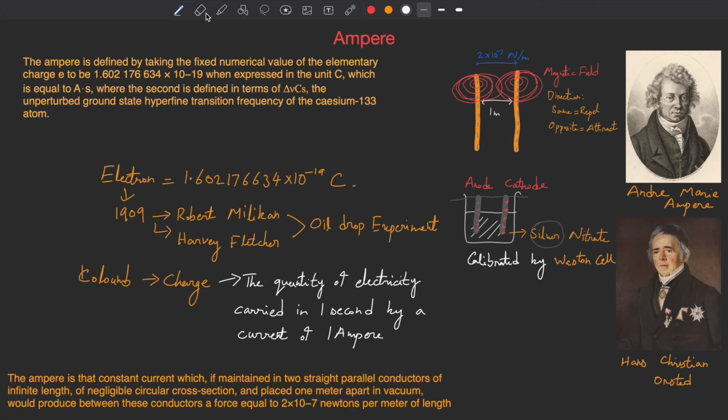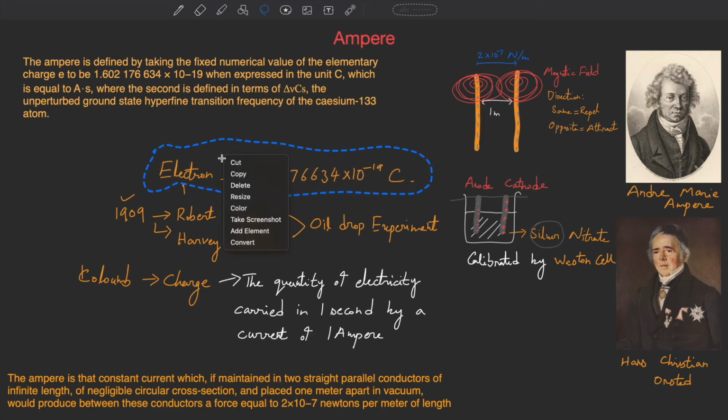And the whole equation is given by, let's just take this value, because we're going to need it in the end.